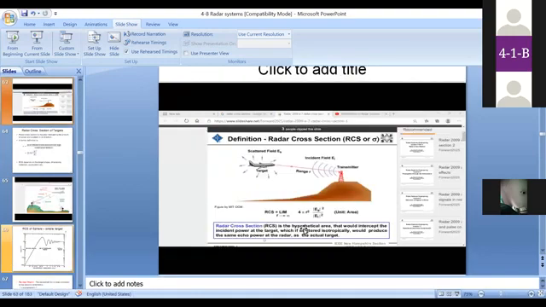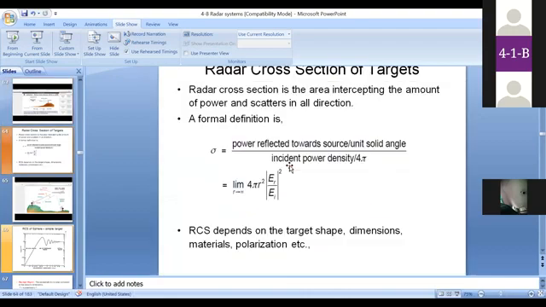So this is the general block diagram. This is radar cross section, target cross section. So the radar cross section of a target is denoted with the letter sigma, and it is nothing but power reflected towards the source per unit solid angle to the incident power density. This is a technical definition, but in general you can define radar cross section as the amount of power re-radiated by the target.